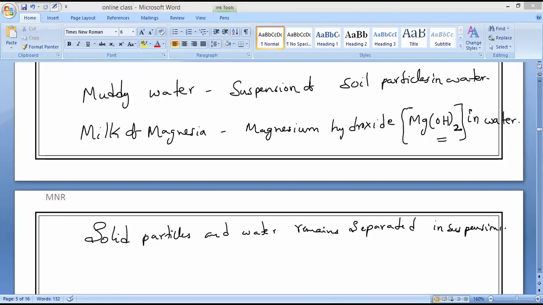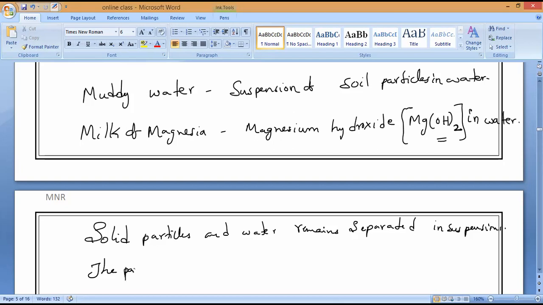The particles do not dissolve in water. Is it okay, everyone? Now, this is what is called suspensions.